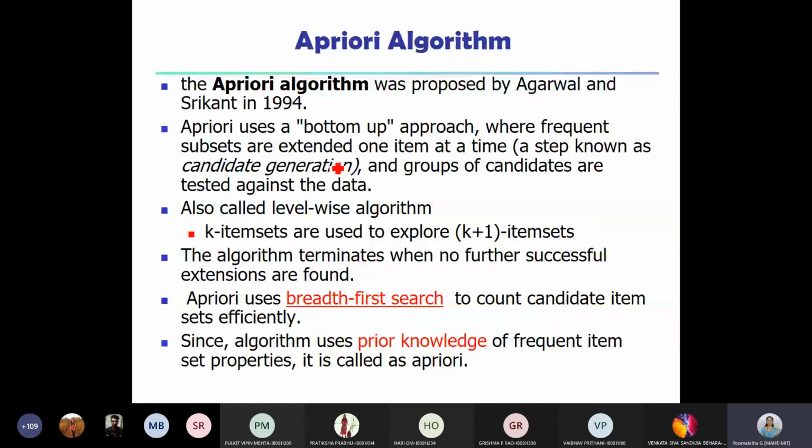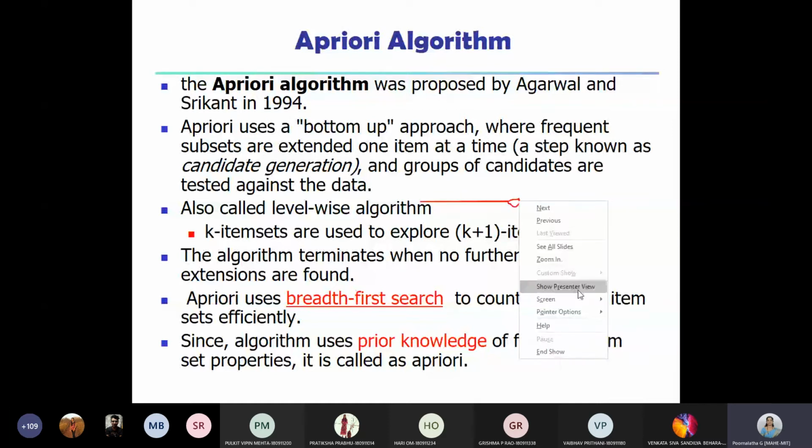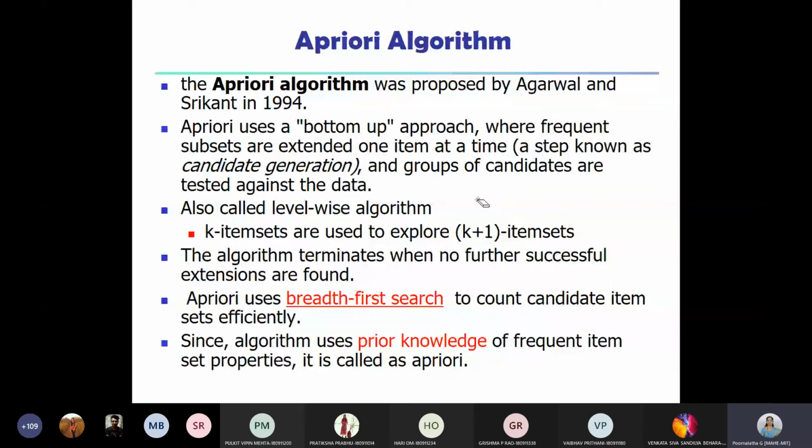That means first we see which single items are frequent. Suppose I have 3 items, say A, B and C. Out of that, suppose A and B are frequent, that is my first level.